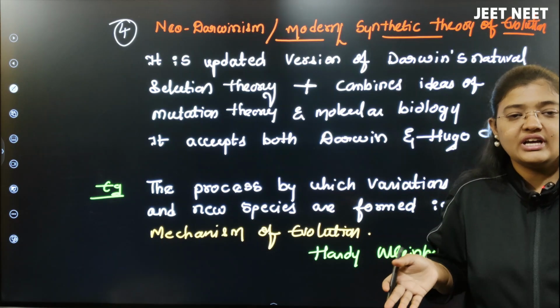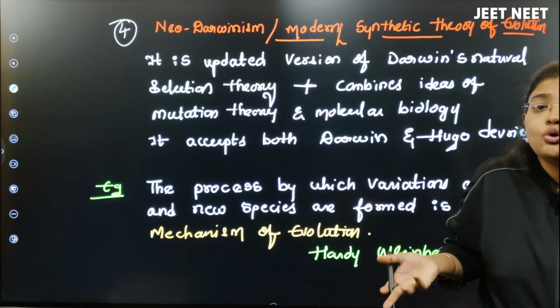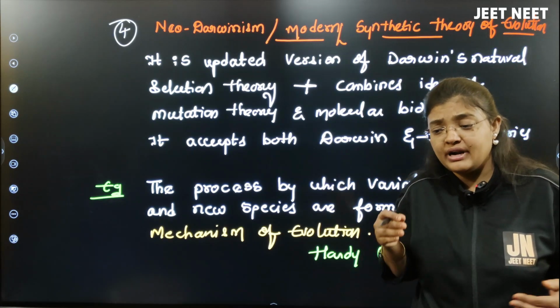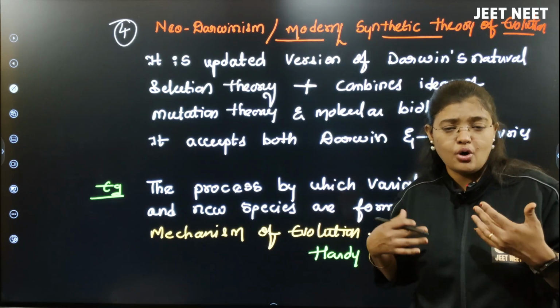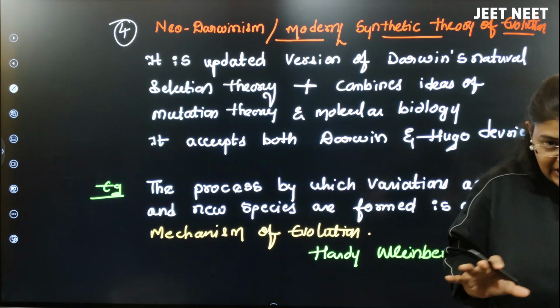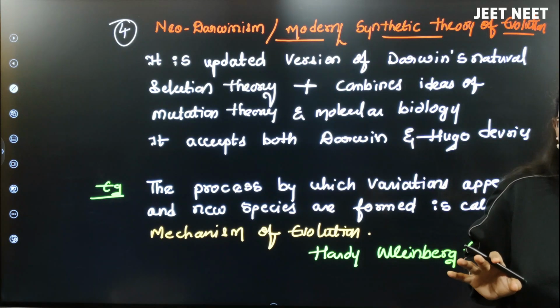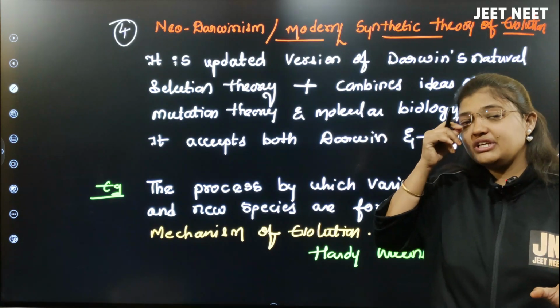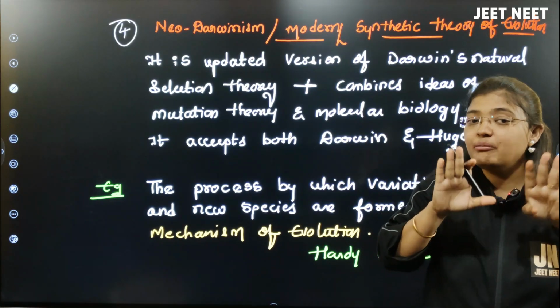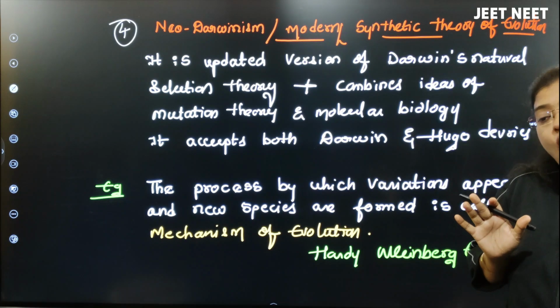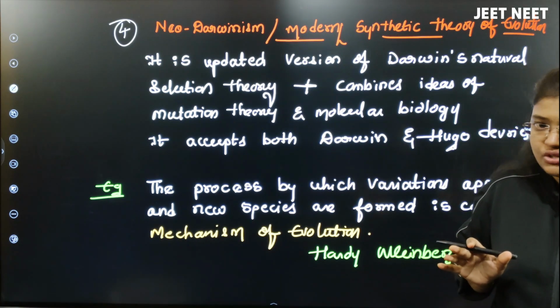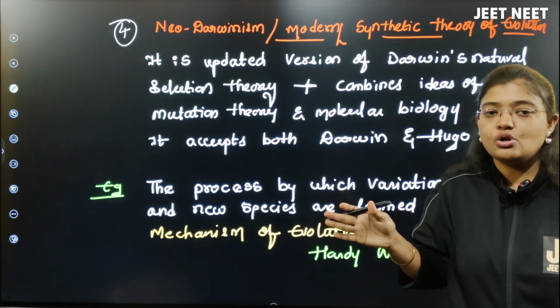No one knows exactly how the evolution of species happened. Because of all the experiments they have done, they give us theories saying that this is how it happened. But the Neo-Darwinism theory accepts both Darwin plus Hugo de Vries. Yes, Darwin is also correct, yes, Hugo de Vries is also correct.